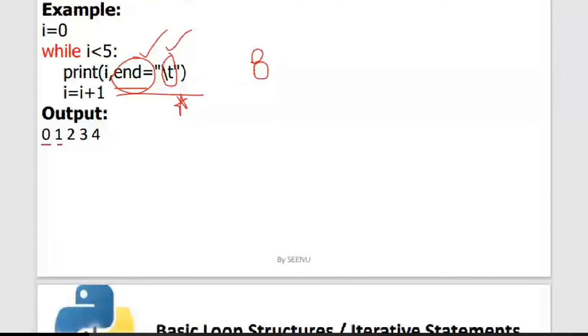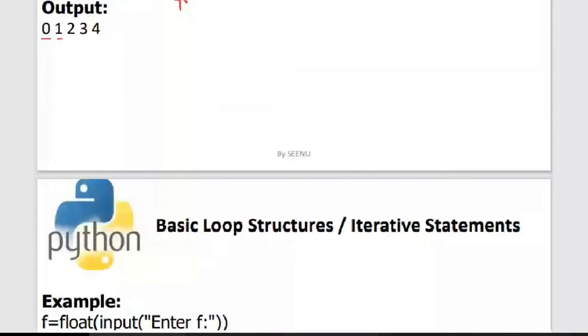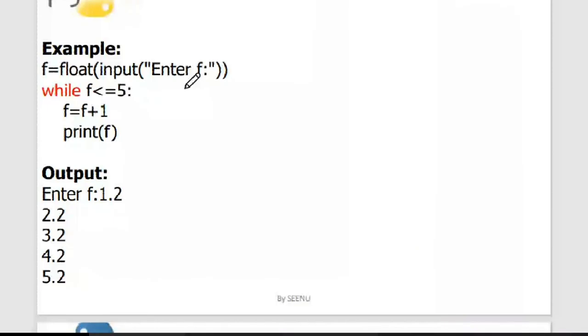Right. This is another example wherein we are taking floating points into the loop. So what we are saying is, f is equal to, you're reading some floating value. So I have read 1.2 over here. Then we are checking for the condition. If the condition is true, then this is executed. What is this? This is the body of the while.